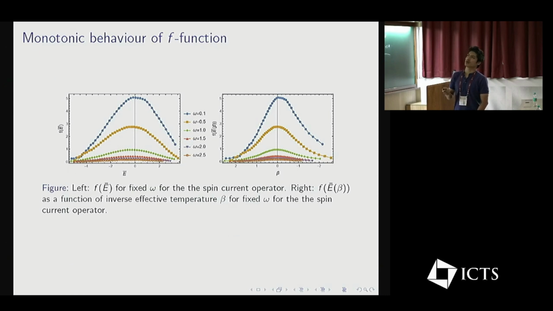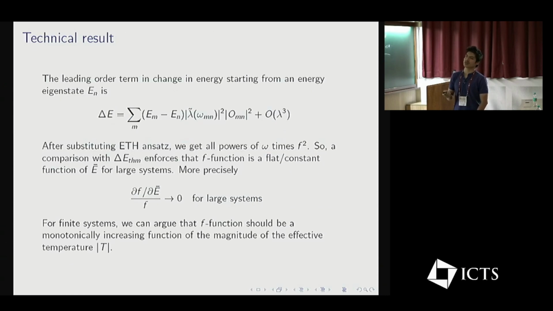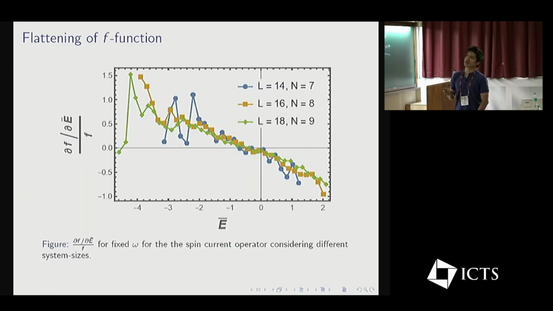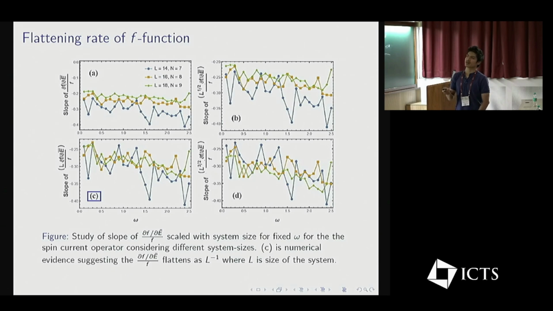It implies that f flattens for large systems. We can show that f is a monotonically increasing function for a finite system, as a function of the magnitude of the effective temperature of E bar, and this numerical plot supports it. The flattening of f is what I'm trying to tease out here. This is the numerical result: I can show that the flattening happens as L to the power -1, so it flattens like this as the system size grows.